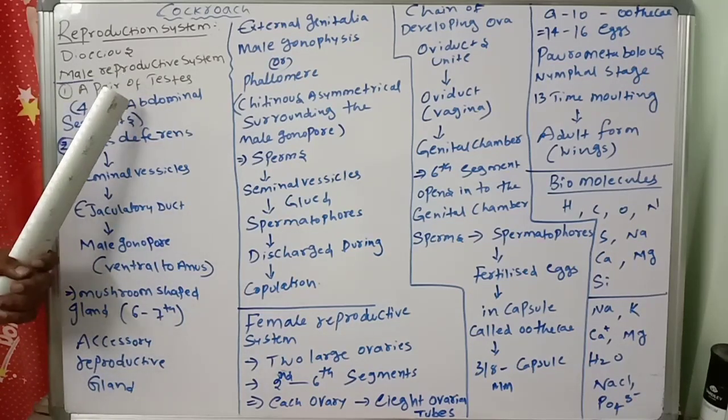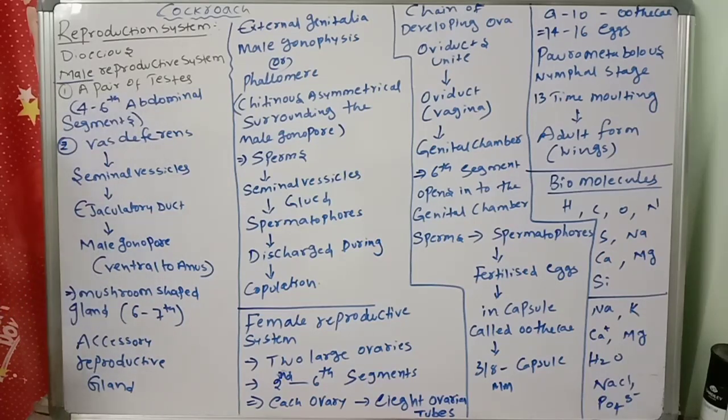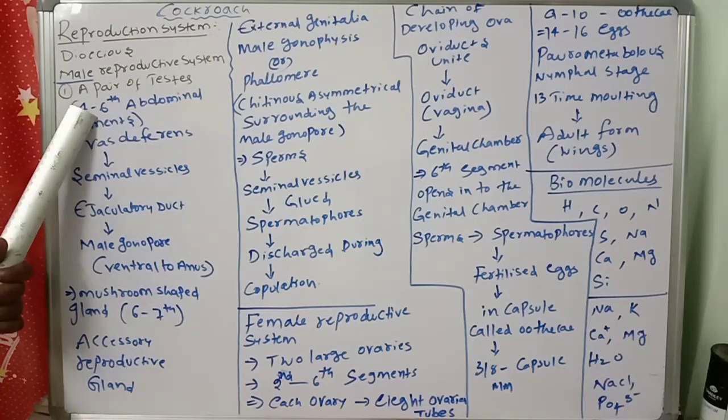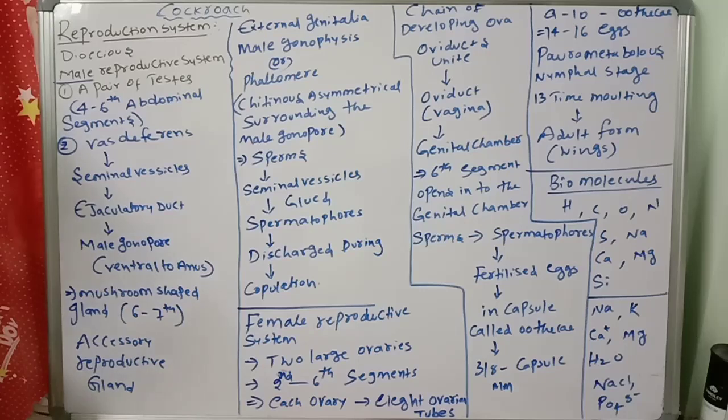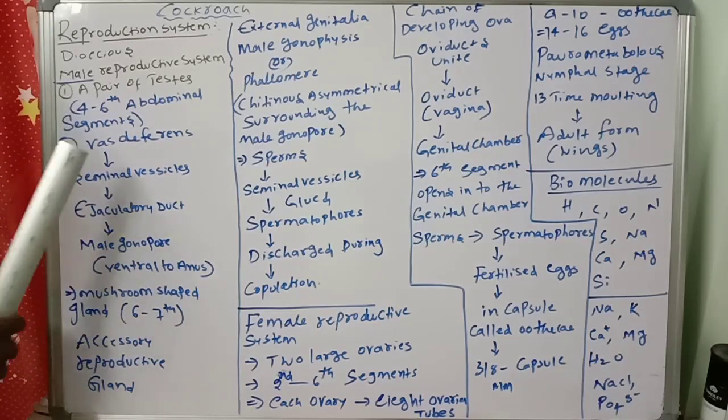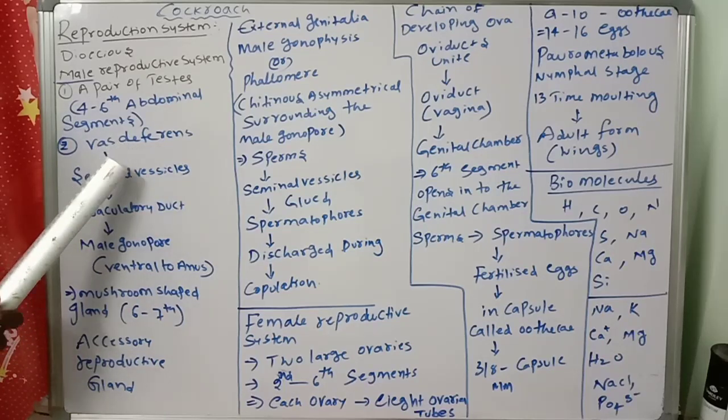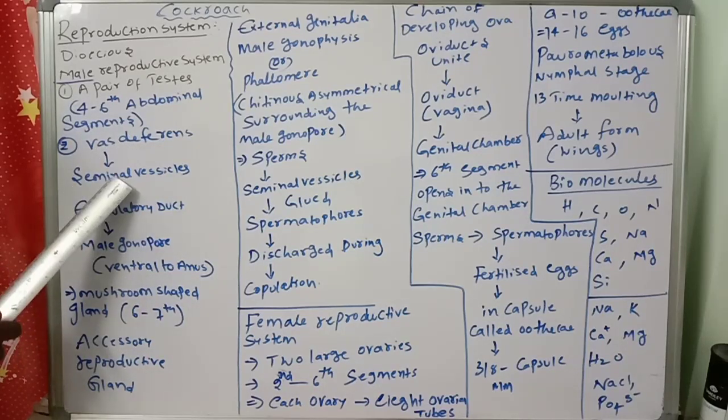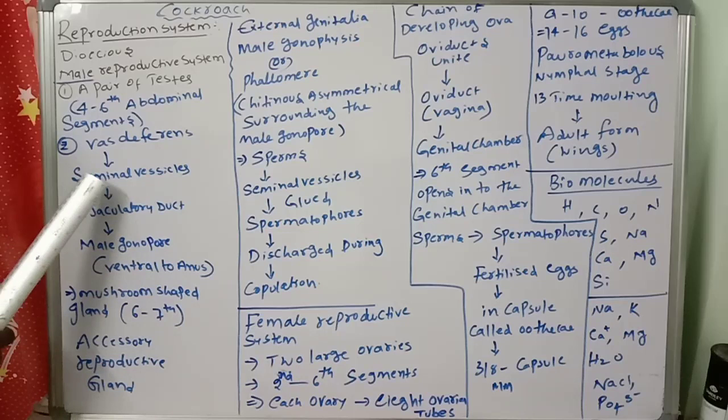So in the male reproductive system, a pair of testes is located in the 4th to 6th abdominal segments. The testes are connected by vas deferens, which pass to the ejaculatory duct through the seminal vesicles. Seminal vesicles store the sperms, which are glued and spermatophores are formed.